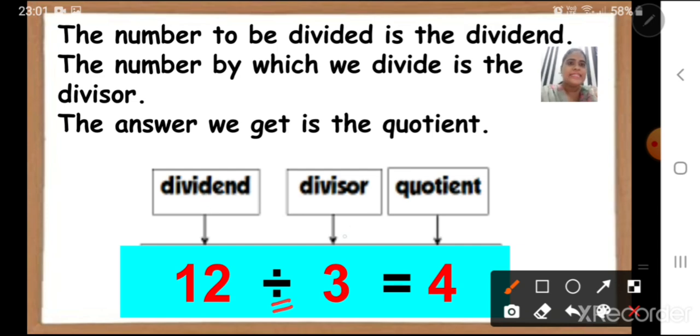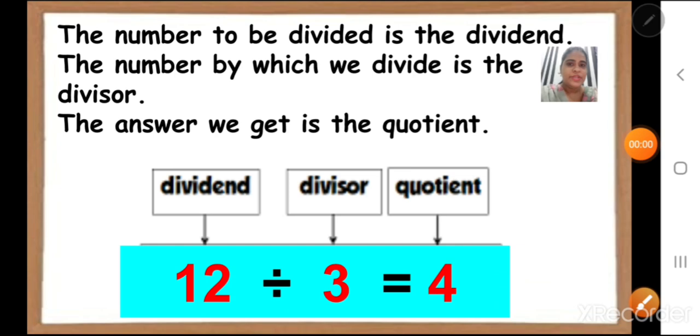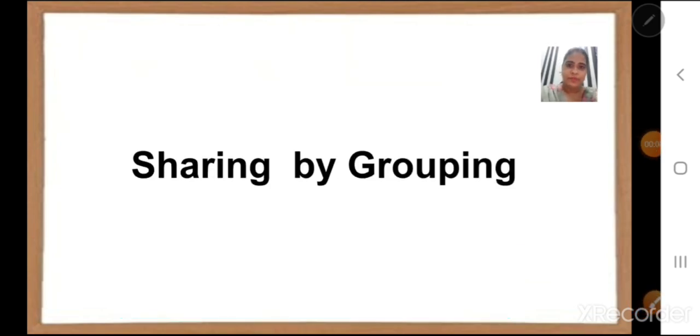Number 3 is the divisor, the number by which we divide, and 4 is the quotient or the answer that we have got. Children, it is also known as sharing by grouping, because we are sharing the things and putting them into equal groups. The word equal is very important because we are putting them into equal groups.